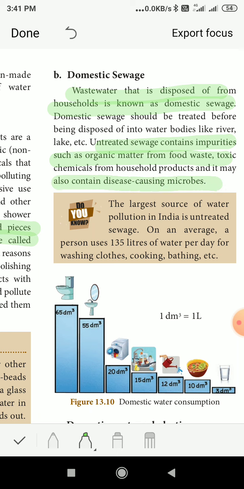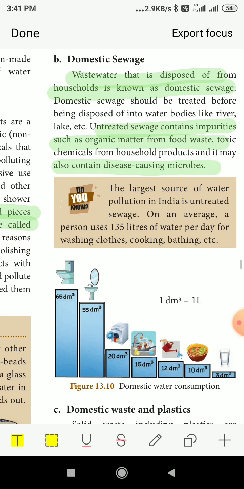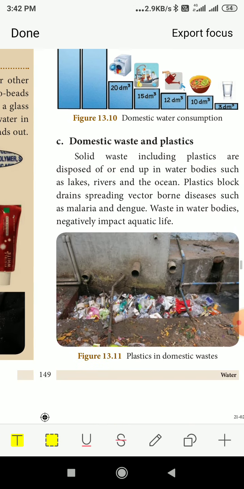The largest source of water pollution in India is untreated sewage. On an average, a person uses 135 liters of water per day for washing clothes, cooking, bathing, etc. For all these purposes, 135 liters of water will be used per day by a human being. Okay.